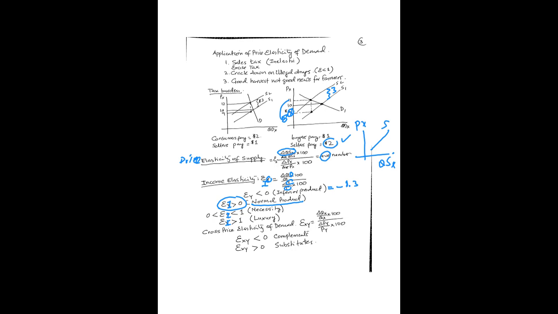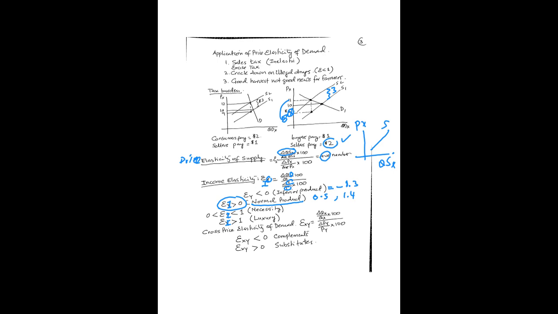Let's say I give you two positive numbers, 0.5 and 1.4. First, interpret what we mean by 0.5 and what we mean by 1.4. Simple. If your income increases by 1%, not by $100 or $50, this will increase your demand by 0.5%.